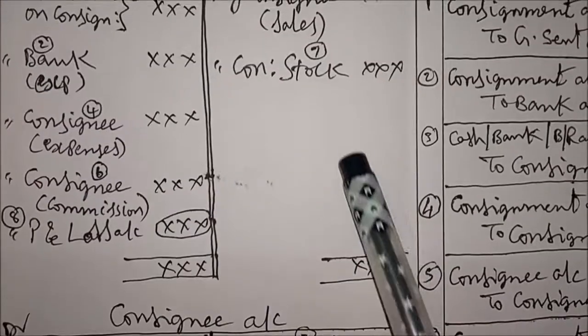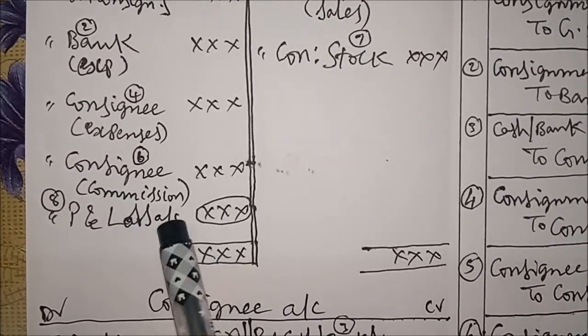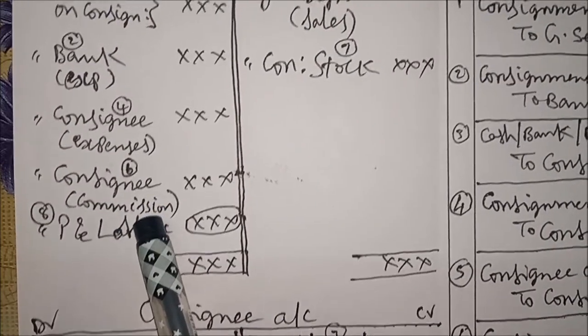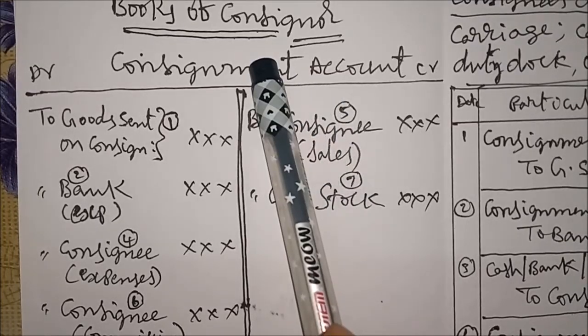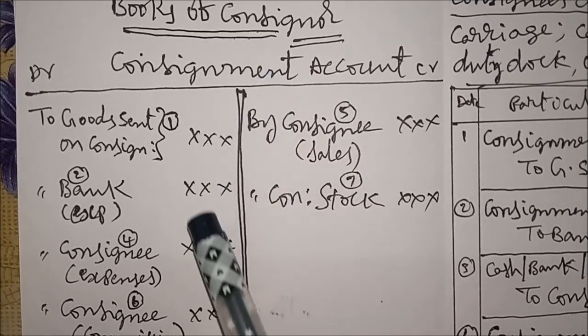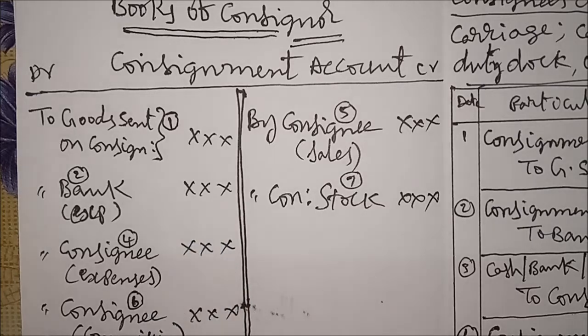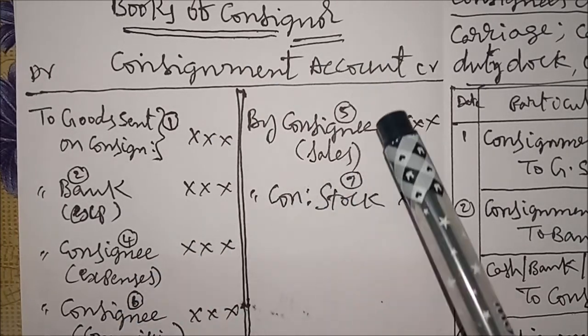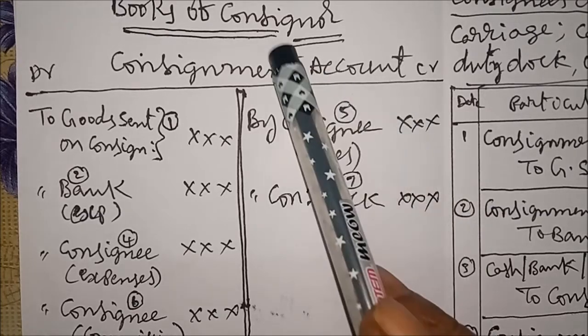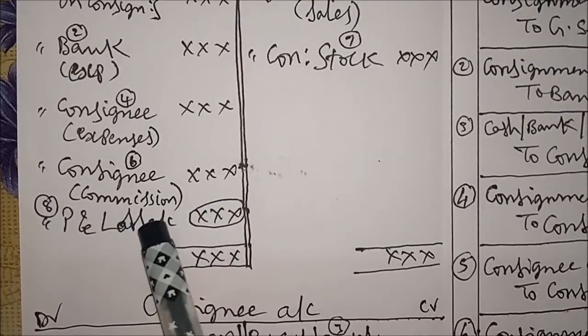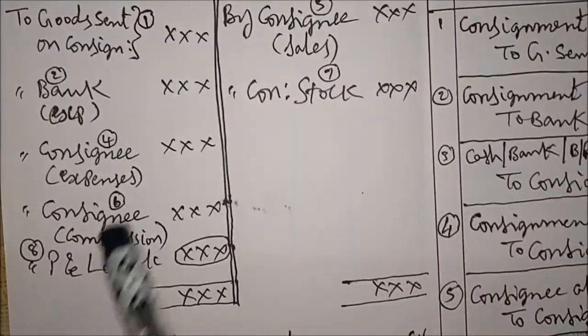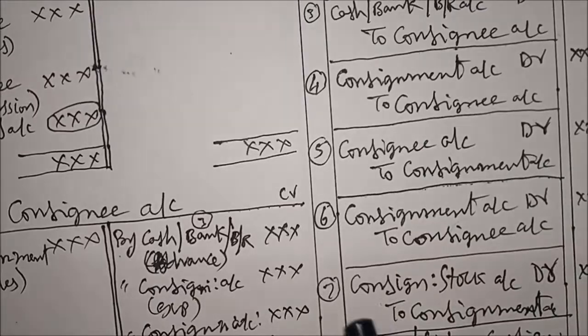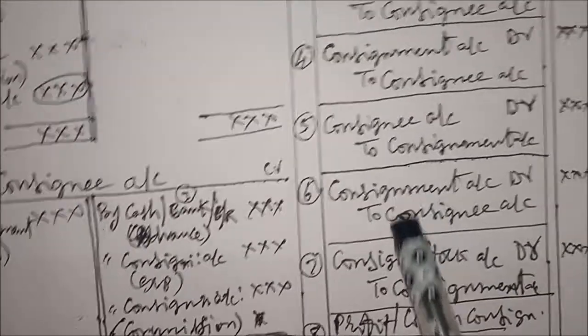Next, we finished all the items. Debit side last item, profit and loss. Item is there on debit side, so heading account debit. Once again I repeat, if you are writing entry for debit item, heading account debtor to item account. If you are writing entry for credit item, item account debtor to heading account. Now profit and loss account is appearing on debit side, so consignment account debtor to P&L account.